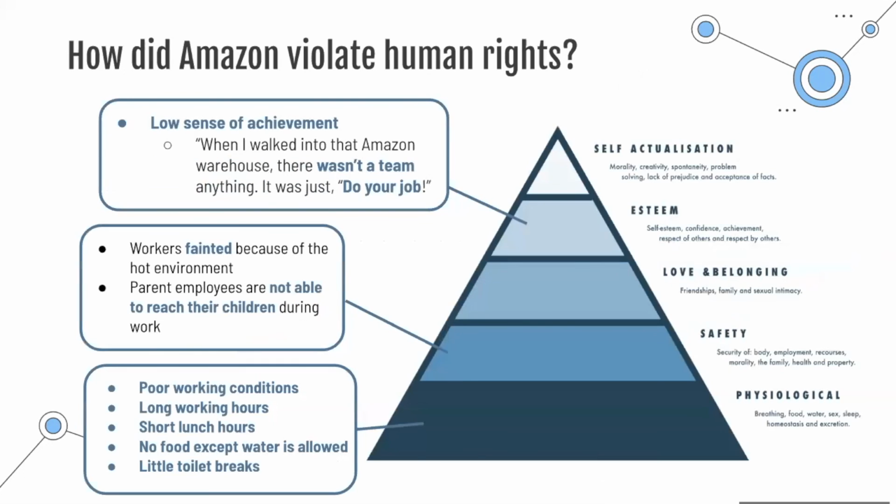According to Maslow's hierarchy of needs, Amazon has violated human rights by neglecting their physiological and safety needs, from the previous examples. Also, they neglected their esteem needs, as Maureen stated that they have a low sense of achievement, as they were always ordered by their bosses, and there is no sense of teamwork between staff.